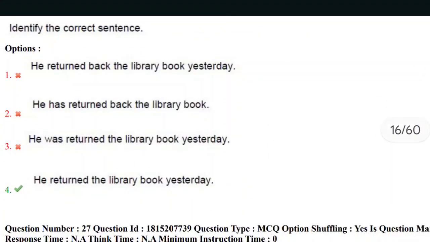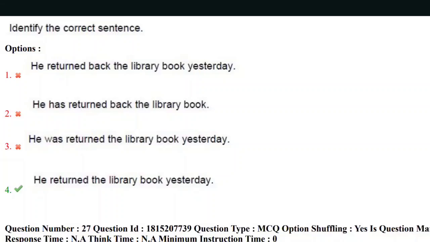Identify the correct sentence. Yes, he returned back the library book yesterday. He has returned back the library book. He was returned the library book yesterday. He returned the library book yesterday. And the correct answer here is fourth option. He returned the library book yesterday.